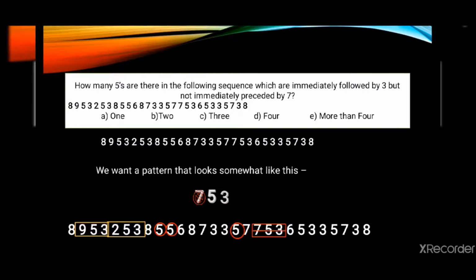Now next one is 6, 5 and 3. Again it is following the condition that is given to us. Now I have to count how many such 5s are there. I have 3 yellow boxes, as in I have 3 such conditions, 3 such 5s that are following the situation that is given to us in the question.